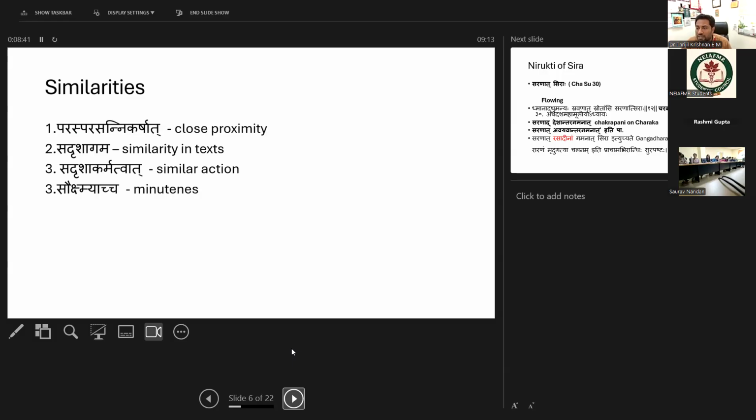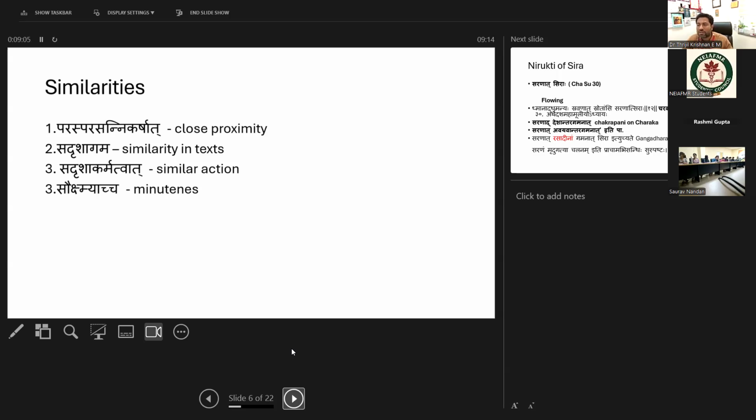That's why Dasha Mula Sira. In that we can tell that Sira and Dhamanis are sometimes not different, as in feeling. So in that area there are textual similarities. Then Sadrisha Karmatva, so similar actions: in some areas the action will be similar. And Saushmata; Saushmata means minuteness.